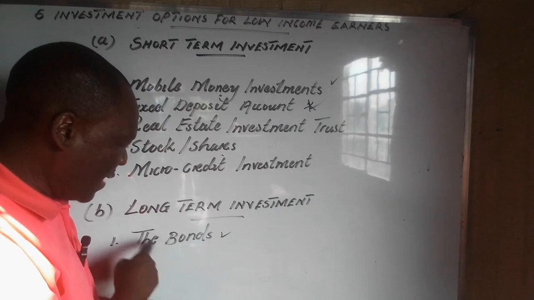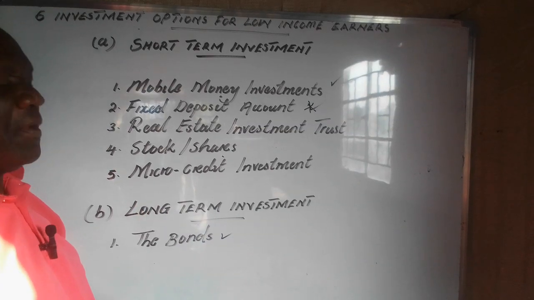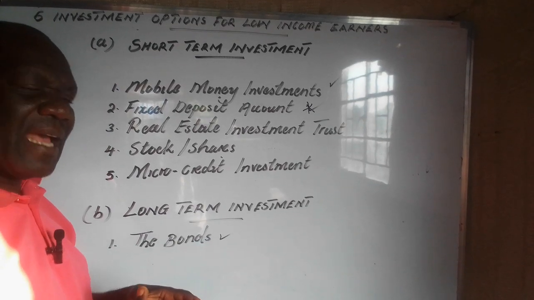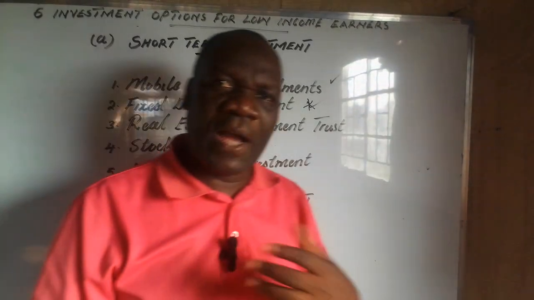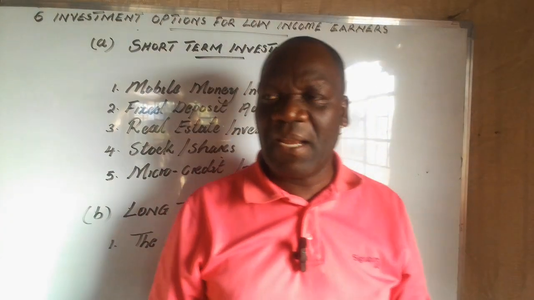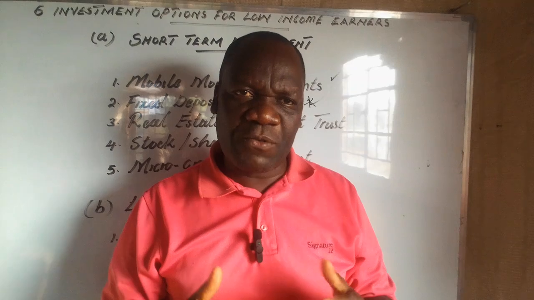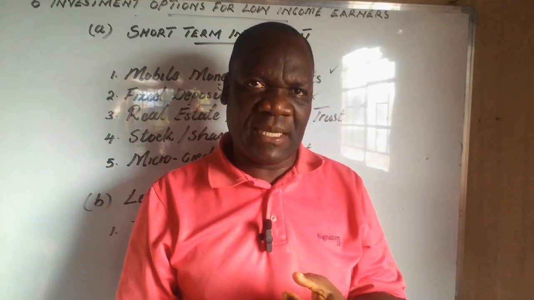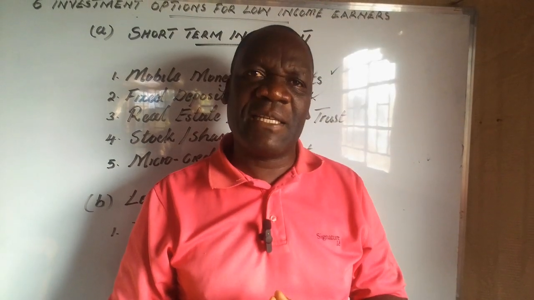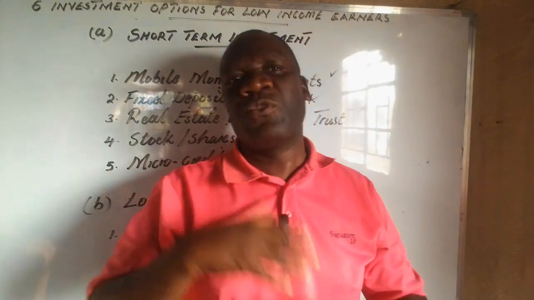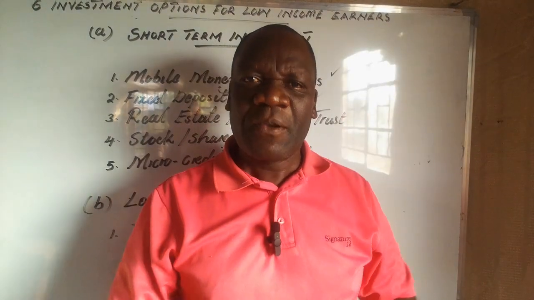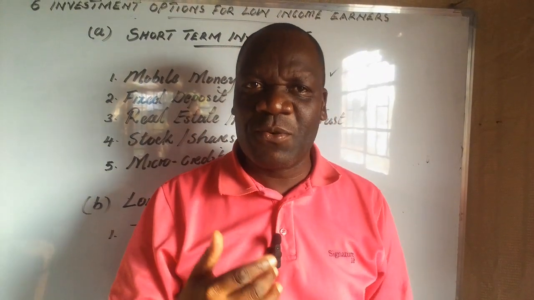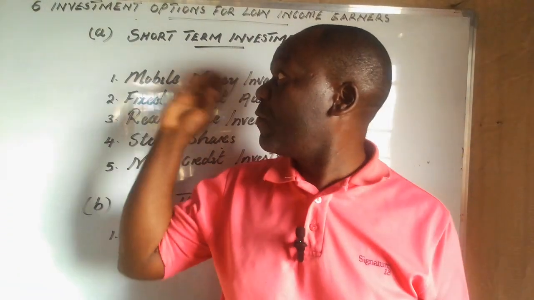Then the other thing that you must know on the government bonds is, and this is the last point, that at the end of the period that you agreed, if you had invested your money for 12 years, at the end of 12 years, you'll be paid the principal plus the interest that has accumulated. So you will have accumulated enough capital to reinvest or do another business. Therefore, the low income earners have no excuse. There are also options that you can use to reinvest so that you have extra money.